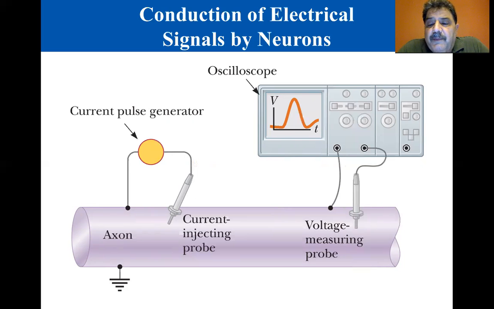Shown is an experimental setup to probe the electrical and chemical properties of an axon. Note that the outside of the axon is grounded, so all measured voltages are with respect to a zero potential on the outside. The probes can be used to inject current into the axon, measure the resulting action potential as a function of time at a fixed point, and sample the cell's chemical composition.